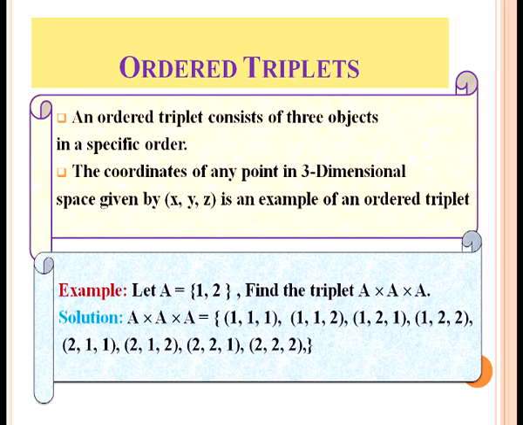The solution will be A cross A cross A equals (1, 1, 1), (1, 1, 2), (1, 2, 1), (1, 2, 2), (2, 1, 1), (2, 1, 2), (2, 2, 1), (2, 2, 2). That means we will find 8 ordered triplets.